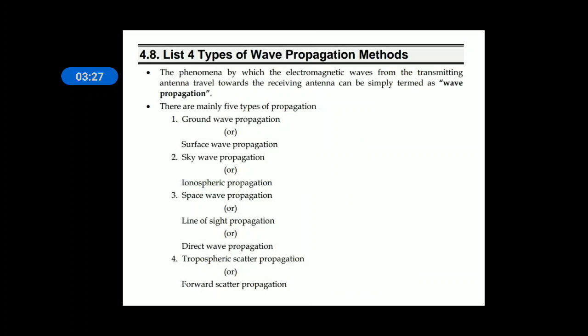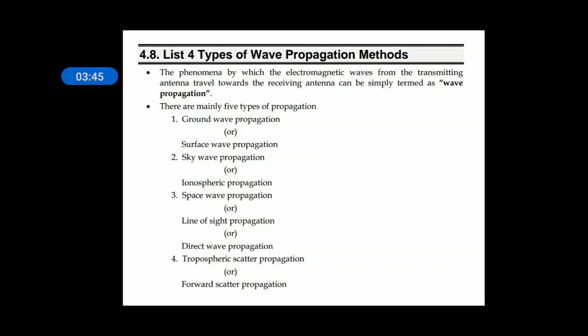There are 4 methods of wave propagation. One is ground wave propagation, surface wave propagation, in which reflection will take place, and sky wave propagation and ionospheric propagation, both are same, in which reflection and refraction will take place.